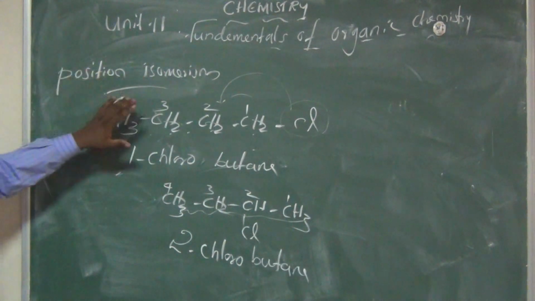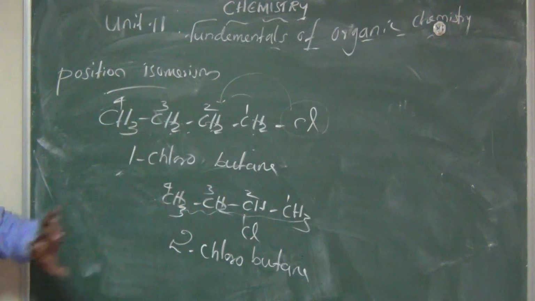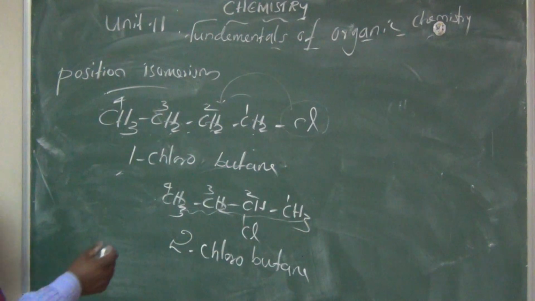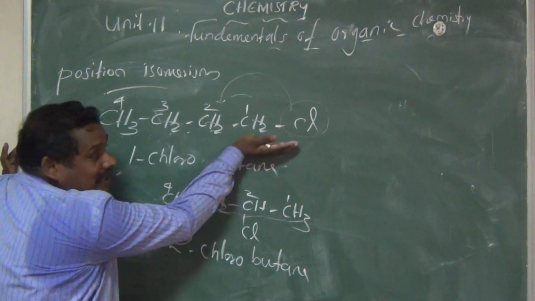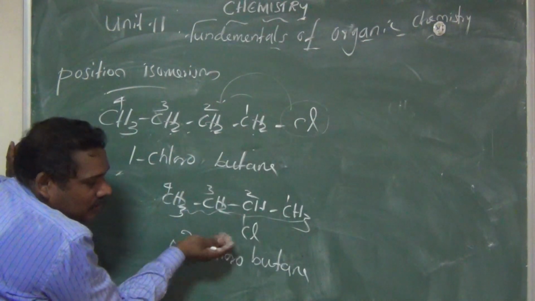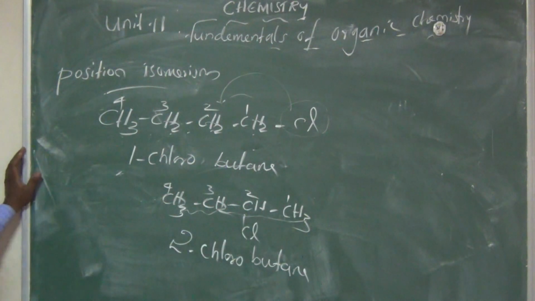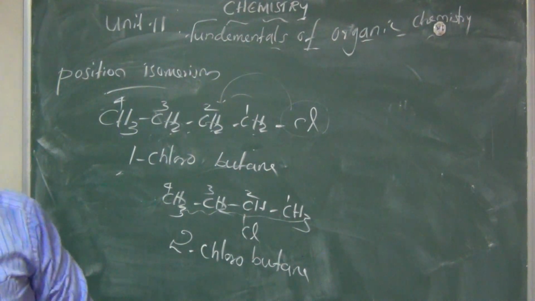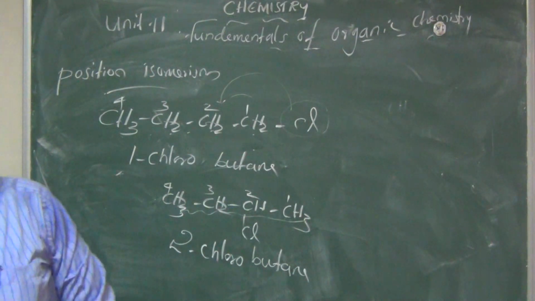So these 2 compounds have the same molecular formula. But what is the difference? The position of the substituent is different. In the first compound the substituent is on the first carbon, and in the second compound the substituent is on the second carbon. That is what we call position isomerism.